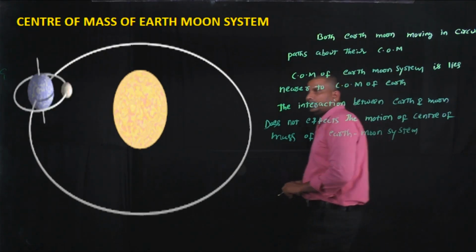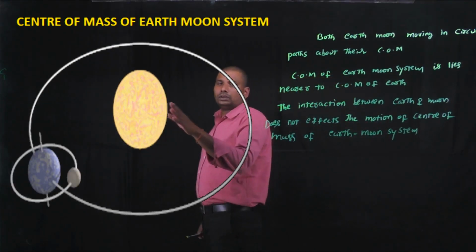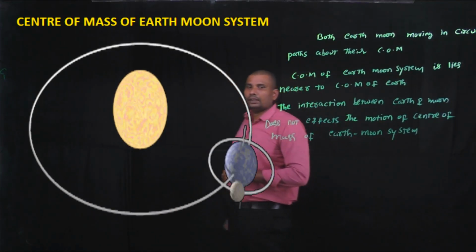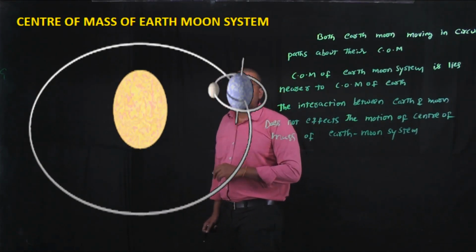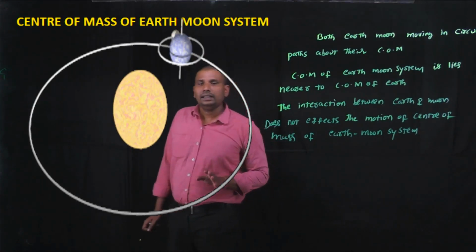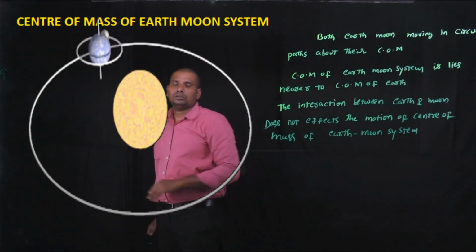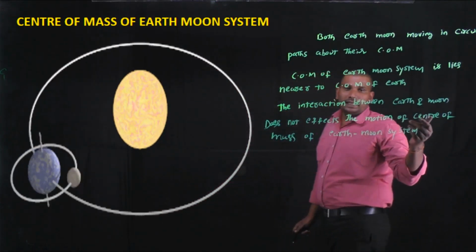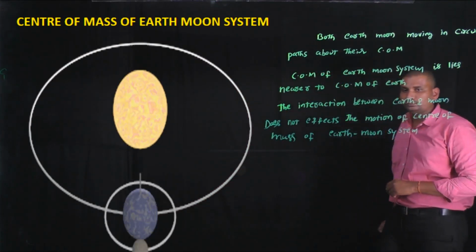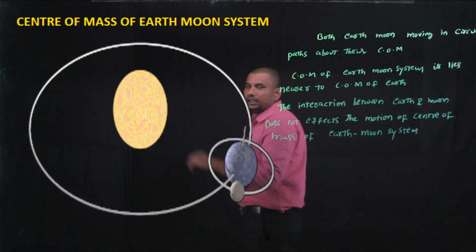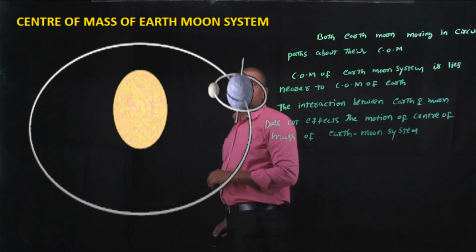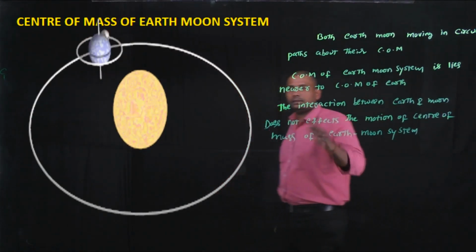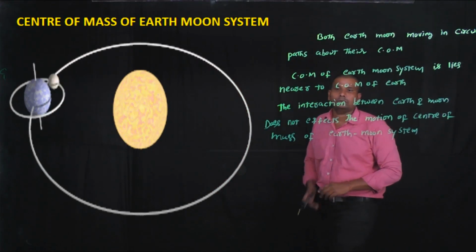Okay, here the gravitational force of attraction of the sun is the only external force which acts on all the planets of our solar system. Here also the motion of center of mass of Earth Moon system is only influenced by the gravitational force of attraction of the sun. Okay, but not influenced by the interactions between the Earth and Moon.